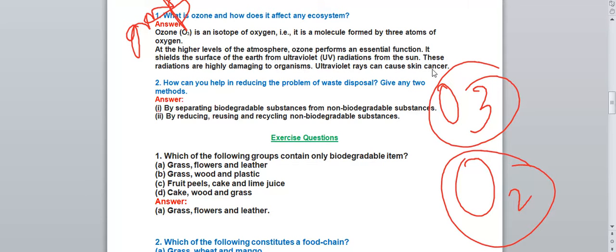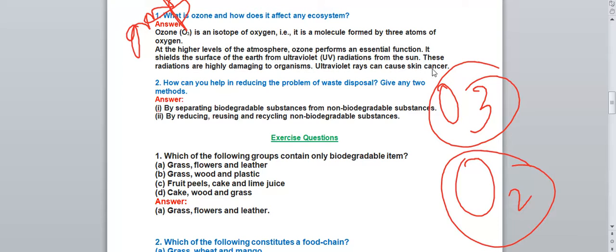Ultraviolet rays can cause cancer. So what you can write is that the ozone layer protects us from the harmful ultraviolet rays coming from the sun. These ultraviolet rays can harm human beings, like they can cause skin cancer and cataract, and they can even damage the plants and the aquatic organisms also.